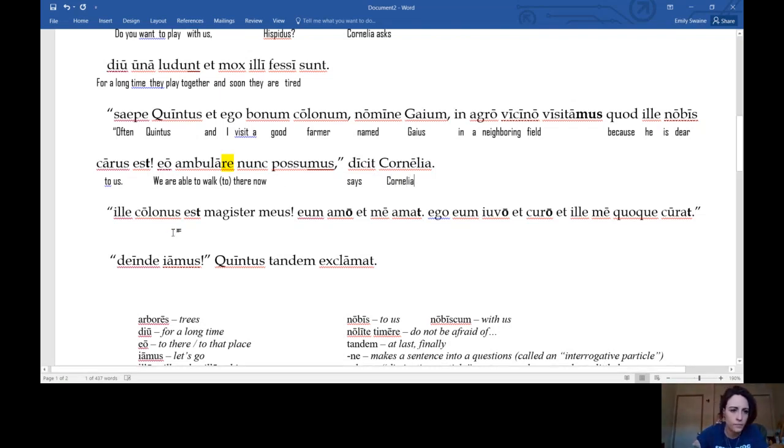Cornelia. All right, ille colonus est. Ille, yes, it means he, but really the word means that. Okay, so that farmer is magister meus, my master. So who do you think's talking here? Probably not Cornelia, right? I didn't do a good job of saying that this is Hispidus talking, but Hispidus responds by saying that farmer is my master.